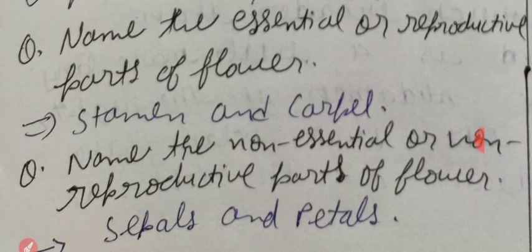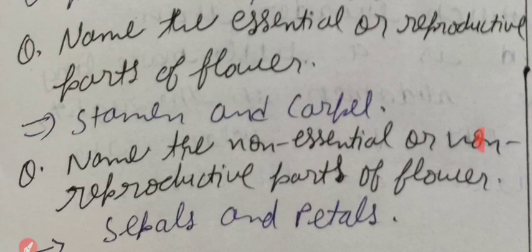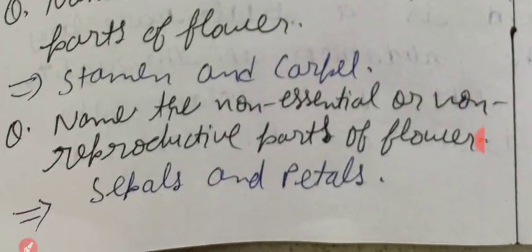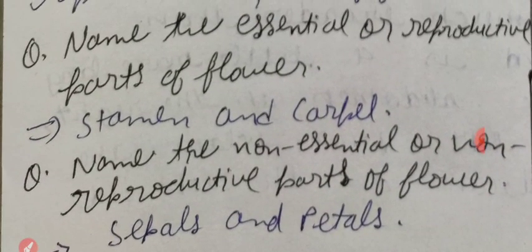These two questions all of you have noted down. Only write the name. Name the essential or reproductive parts of flower: stamen and carpel. Name the non-essential or non-reproductive parts of flower: sepals and petals.